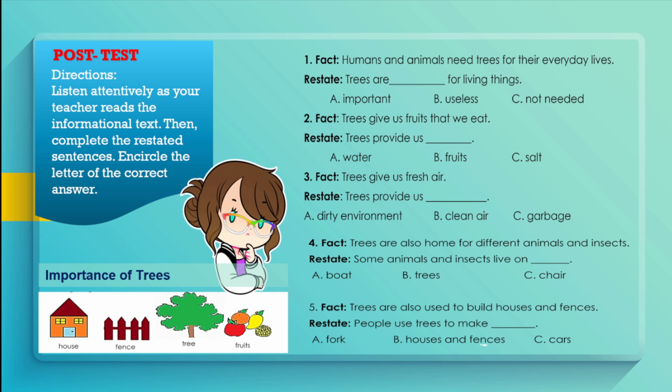5. Fact: trees are also used to build houses and fences. Restate: people use trees to make blank. A. Fork. B. houses and fences. C. cars.